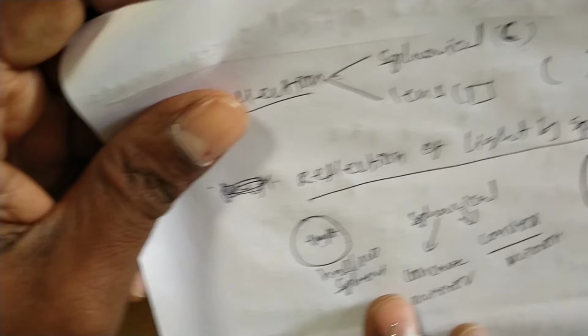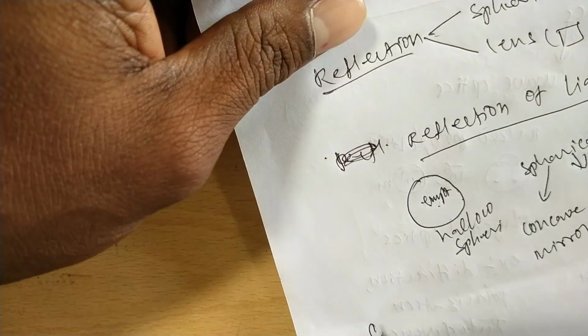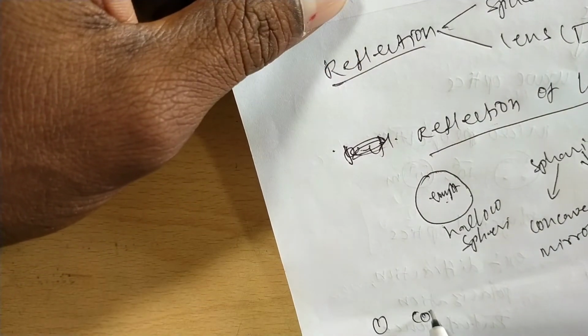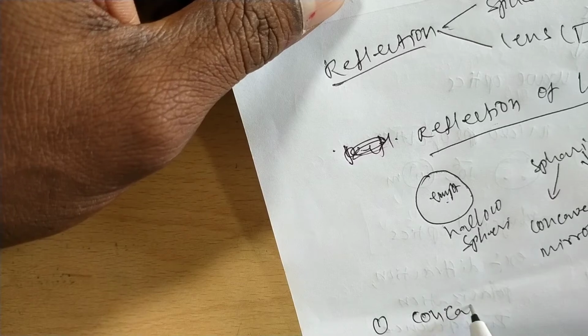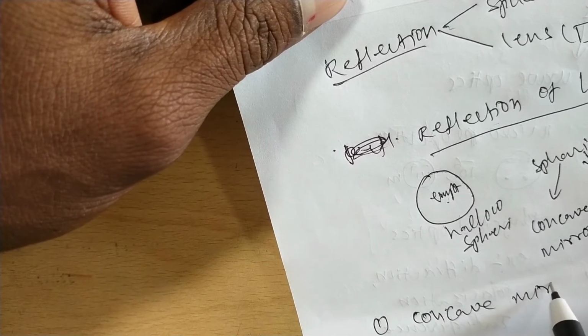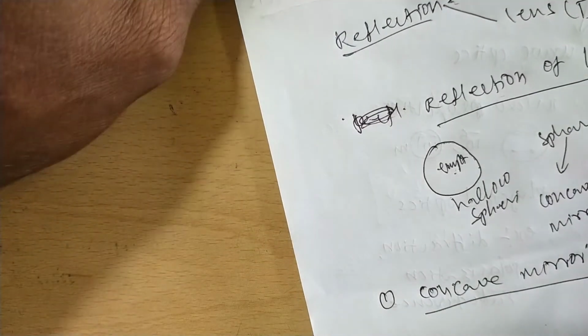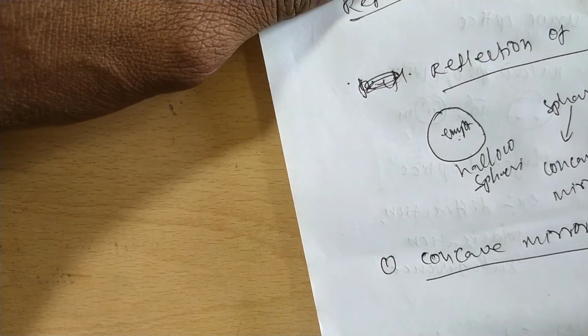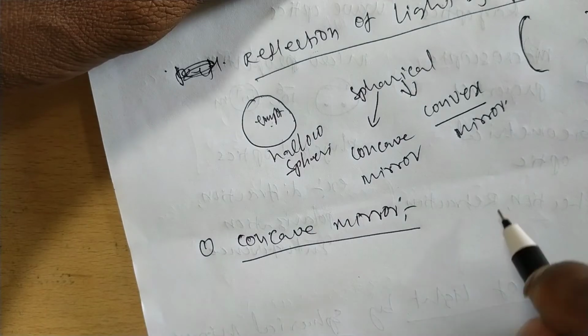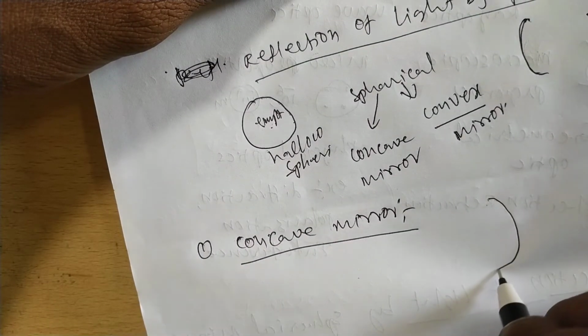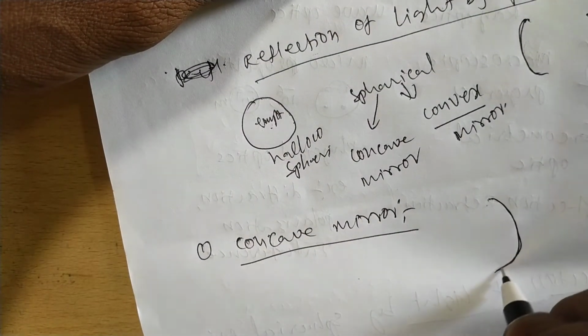Now we discuss the concave mirror. A concave mirror is a shape like this.